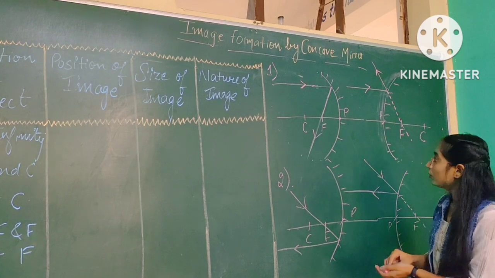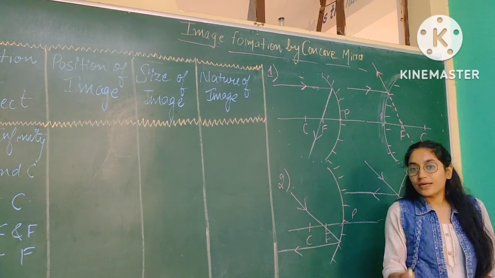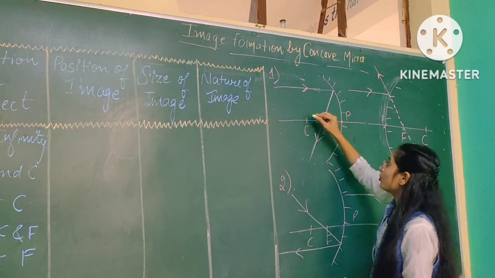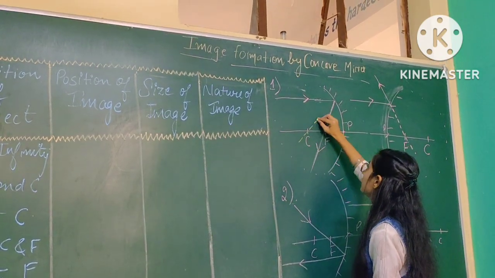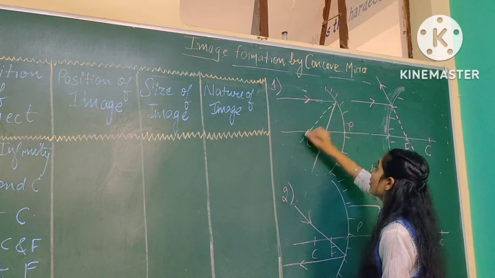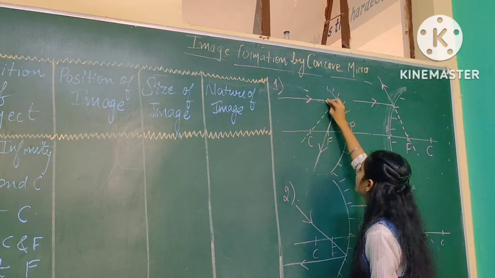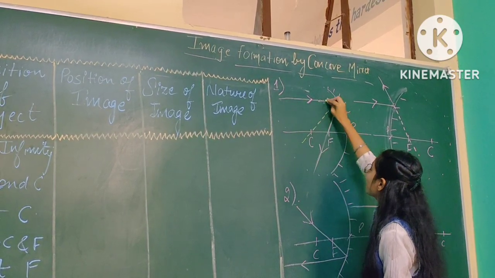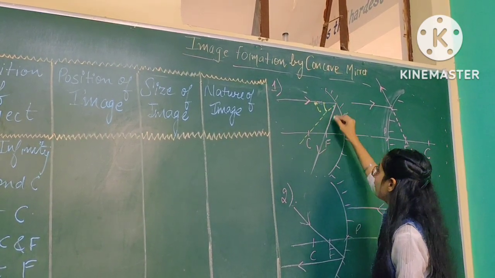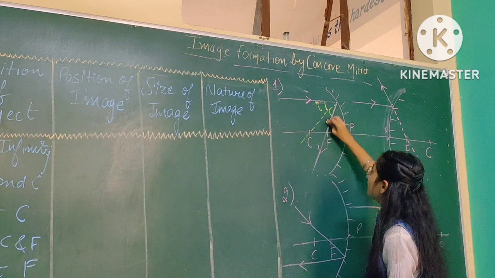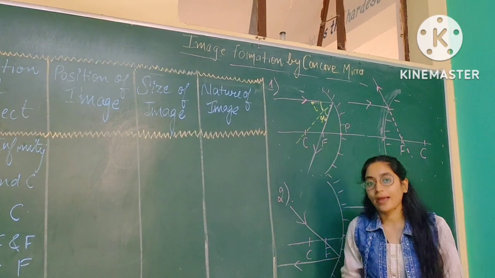If I want to make the incident angle and reflected angle, I will draw a normal that passes through the center. So this is the normal. The incident ray and this normal make the incident angle, and the reflected ray and this normal make the reflected angle.